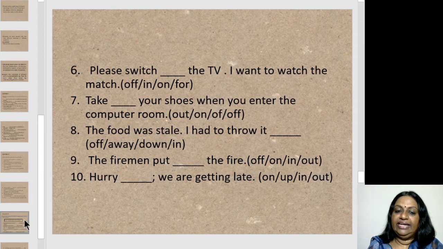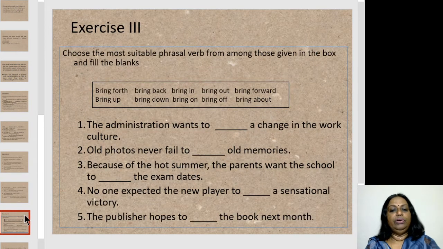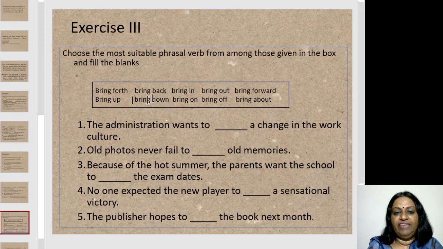So, do you see how phrasal verbs make the language more dramatic, convey and communicate more when we use them? So it is important that we include phrasal verbs in our day-to-day communication to make our communication more effective. Let's move on to exercise 3.